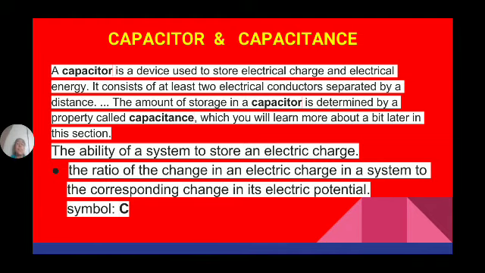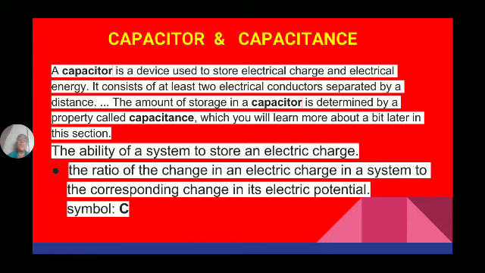So, what is a capacitor finally? A capacitor is used to store the electric charge. Its construction is two conducting plates separated by a dielectric material.